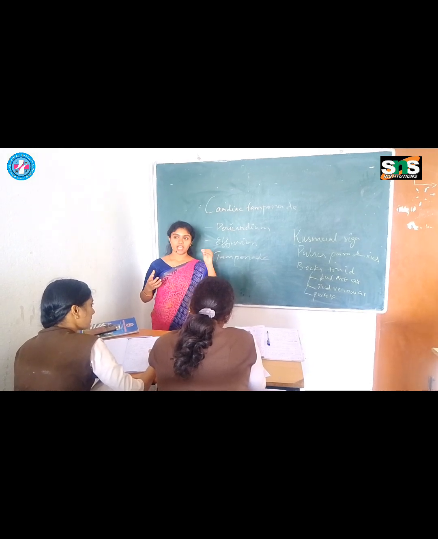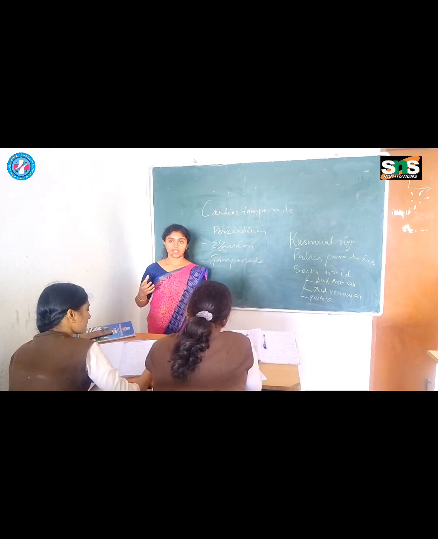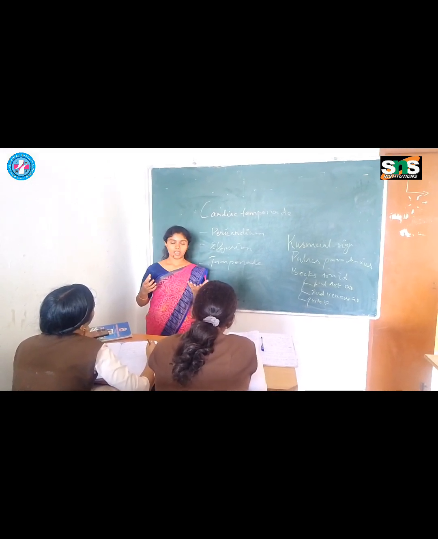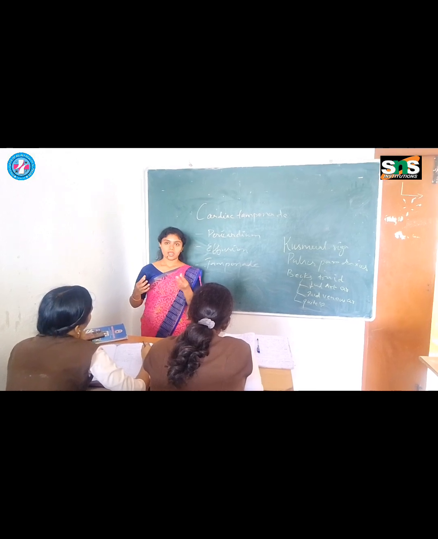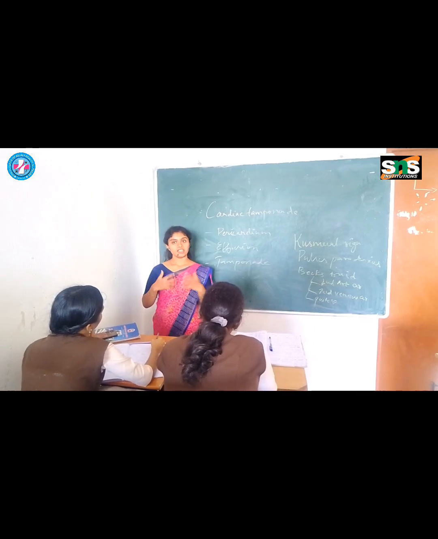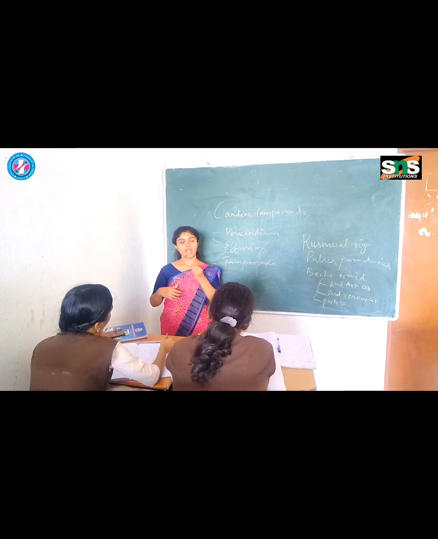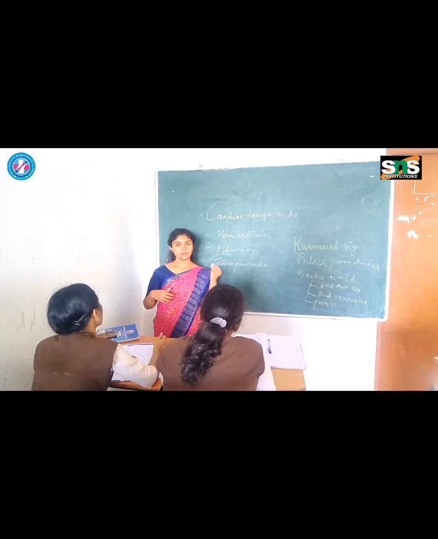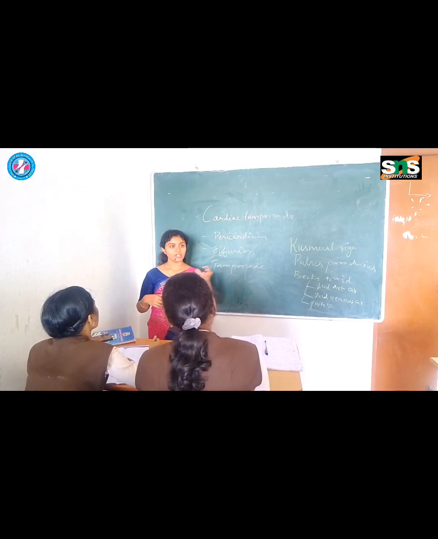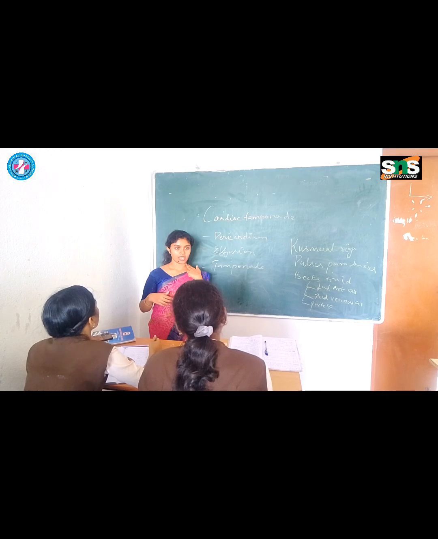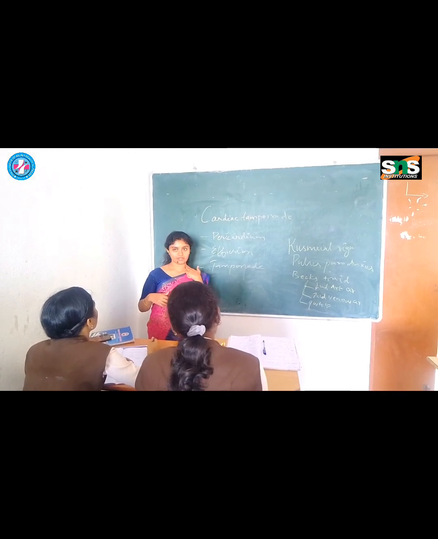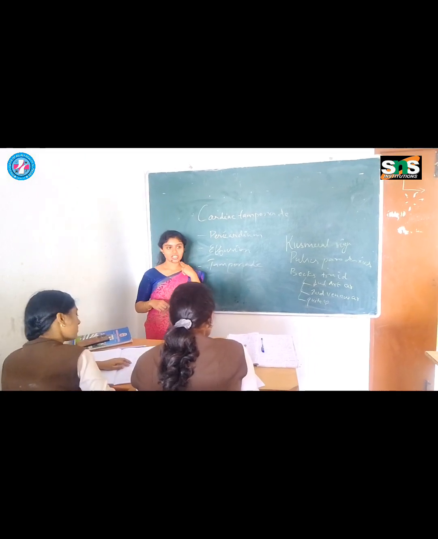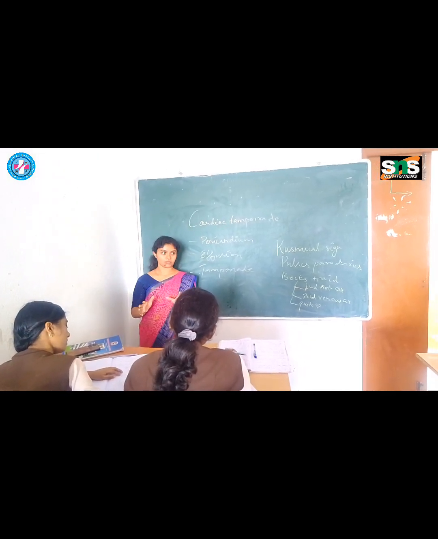Now if there is a case of cardiac tamponade, your right ventricle is not able to dilate. So during inspiration, due to lack of dilatation, the blood is not getting inside the right ventricle. If the blood is not getting inside the right ventricle, it will be accumulated in the jugular vein, so there will be a distension in the jugular vein. This is called Kussmaul's sign. That is, during inspiration you will have a distension in your jugular vein, which doesn't happen normally.